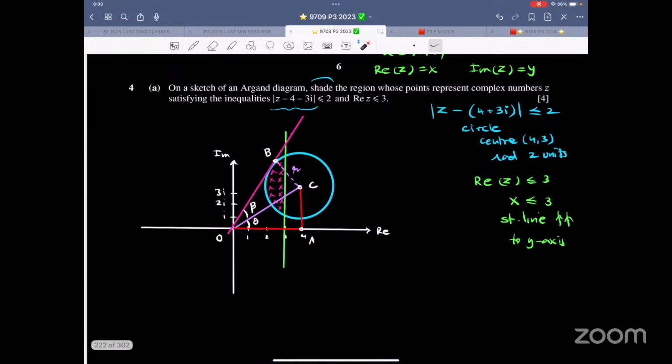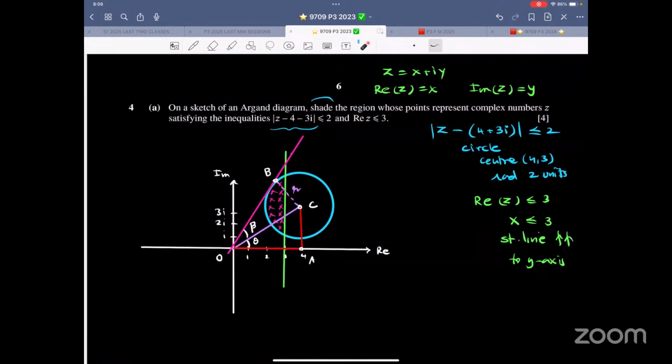Read the question, because there was a different kind of complex number question over here, something involving a lot of trigonometry. It says, on a sketch of an Argand diagram, shade the region whose points represent complex number Z satisfying the two inequalities. So there is a modulus lesser than or equal to something.